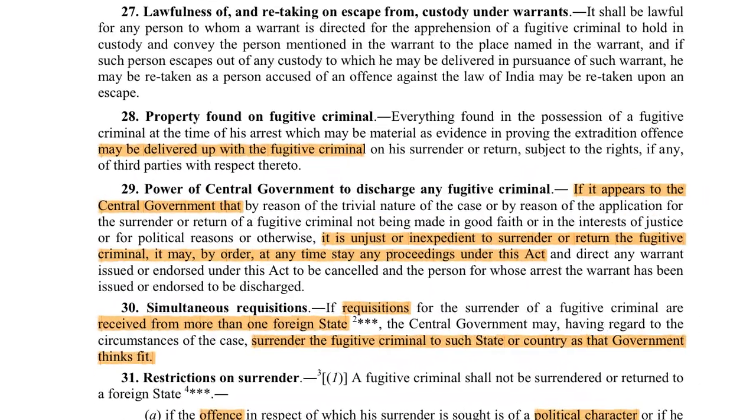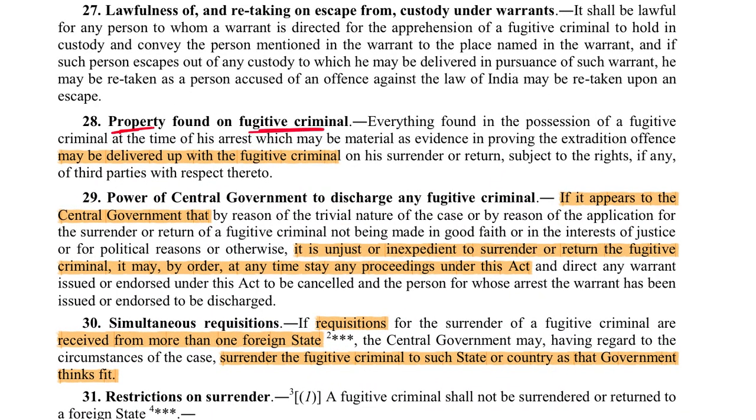The next point talks about the property of the fugitive criminal. So it means that if the central government wants, it can transfer the property along with the criminal to the requesting government. Also, the central government has got full control over whether it wants to accept the extradition request, whether it wants to do the extradition or not, because the law says that if the government feels that it is unjust or inexpedient to accept the extradition request, it can simply reject it.